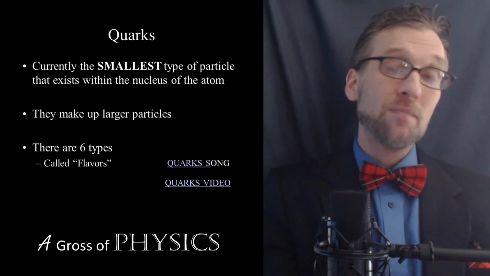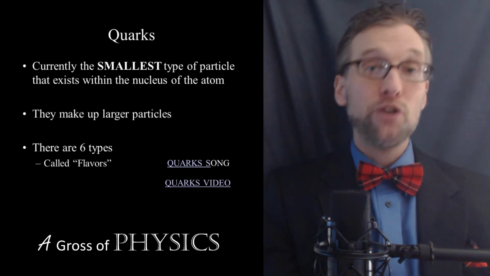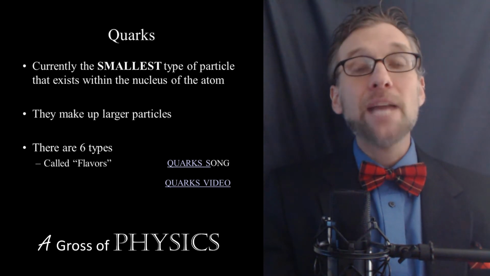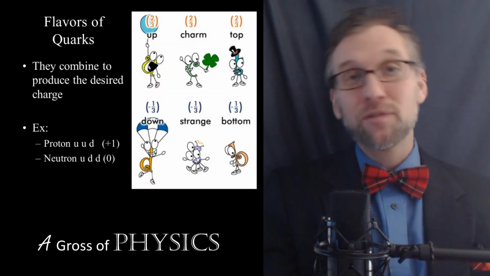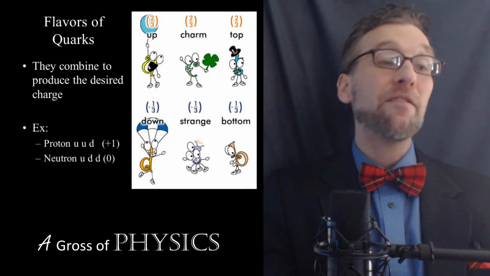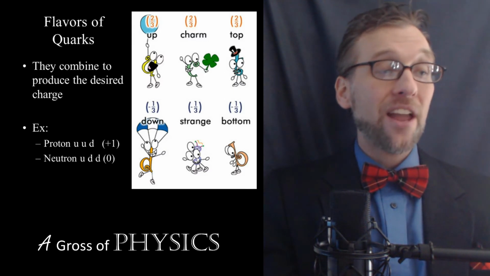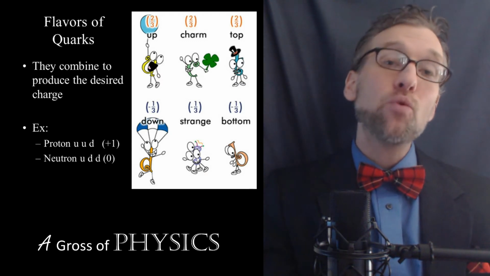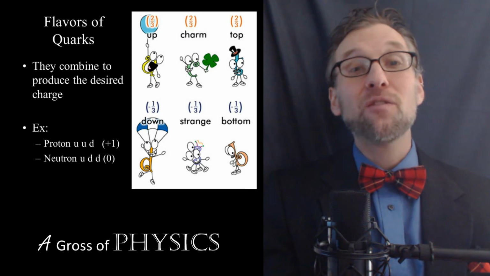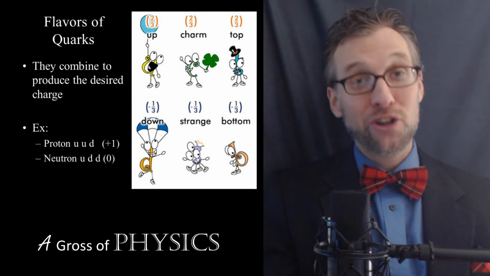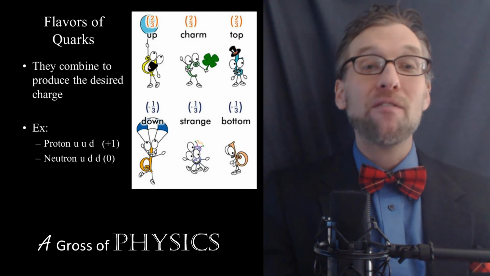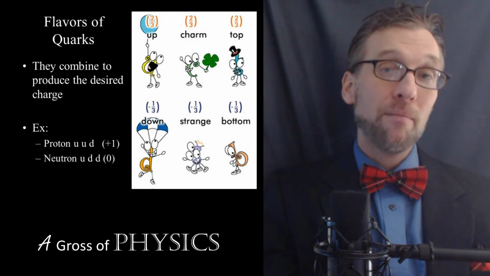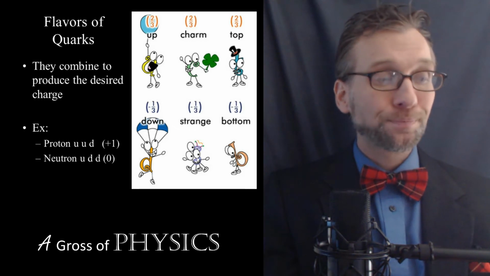For example, a proton is made up of 3 of the quarks. A neutron is also made up of 3 quarks. The types of quarks have a weird name. They're called flavors. So we have 6 flavors of quark. And they are up, down, charm, strange, top, and bottom. And each one has a fractional value that represents their charge. So quarks don't have whole charges like protons and electrons do. They have a combination of a fractional charge.